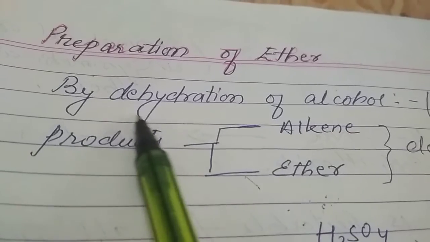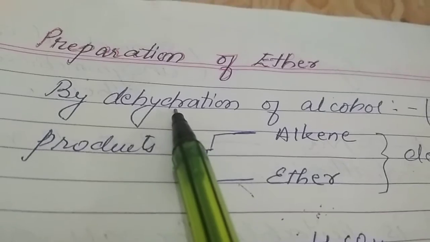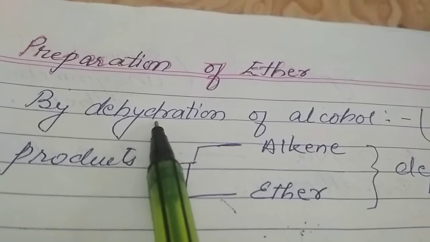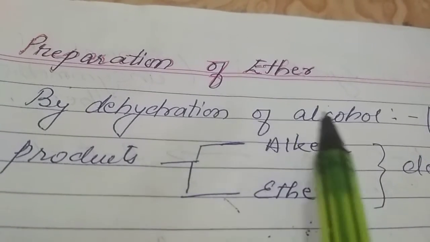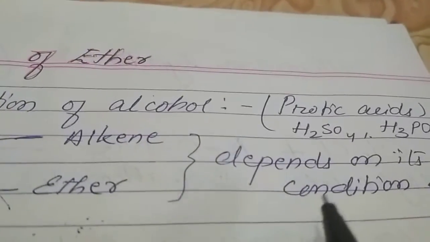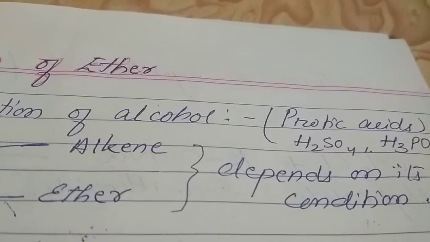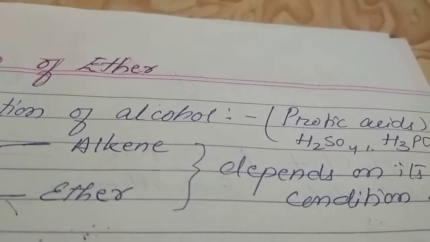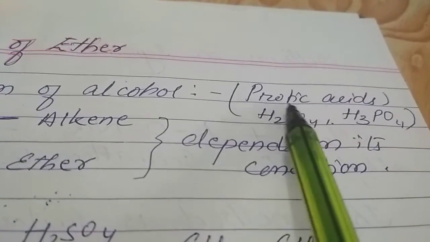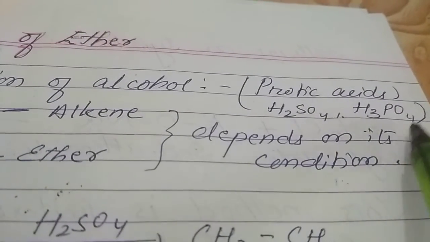Okay. First, by dehydration of alcohol. Dehydration word you know very well. Removal of water. From what? Alcohol. Okay, the conditions required. The very important part is that we have to prepare ether from alcohol, that is by dehydration. But the important thing we see is that it depends upon the conditions on which we are providing this alcohol. The reaction gives the product on that basis. The reaction takes place in the presence of protic acids. Protic acids means acids having proton in it, like sulfuric acid or phosphoric acid.